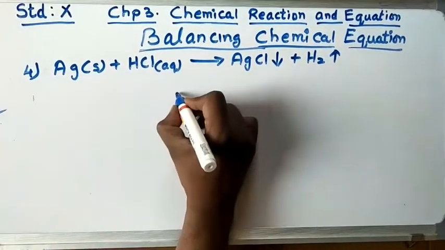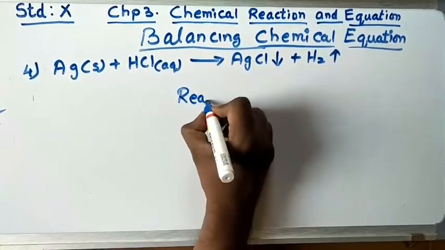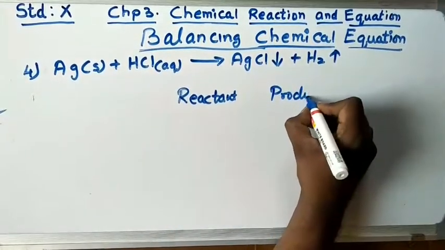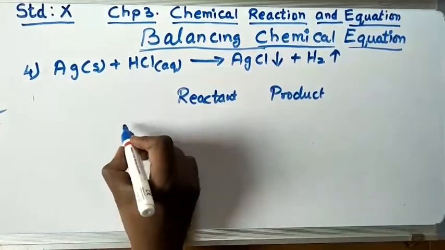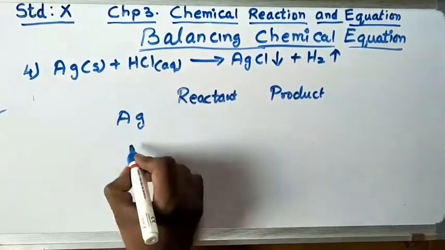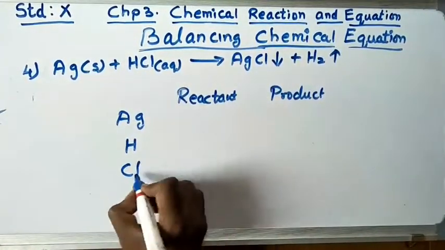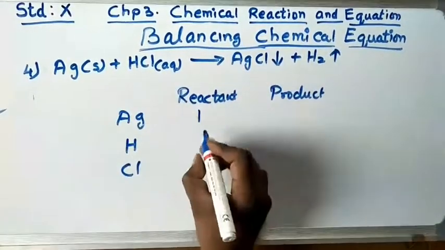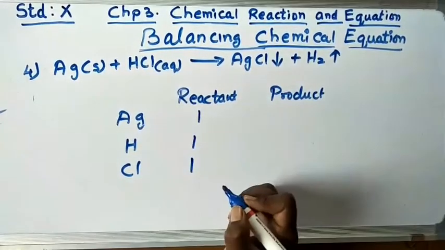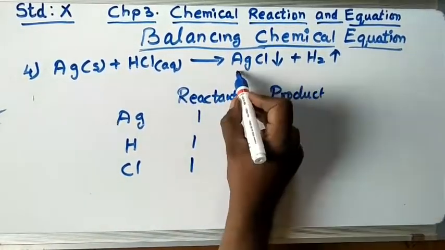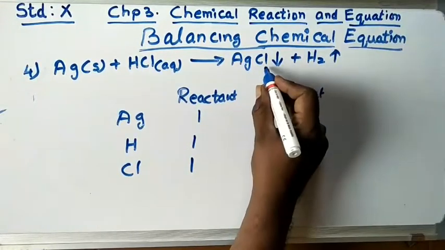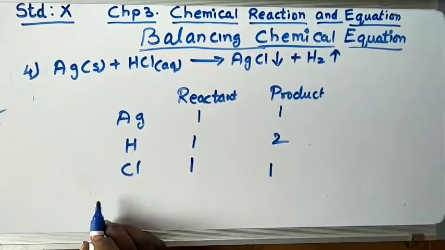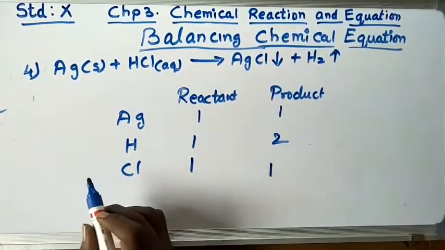Now I'll write the reactant. Here I'll write the product. Now what all can I see here? Ag, H, Cl. Now let us write the reactant side. How many Ag do you have? Only one. H, only one. Cl, only one. On the product side, Ag, only one. Cl, you have only one. H2, 2. That means hydrogen is not balanced.